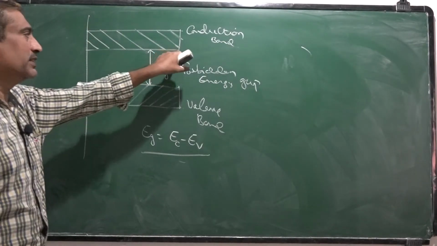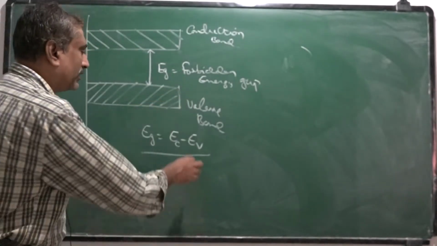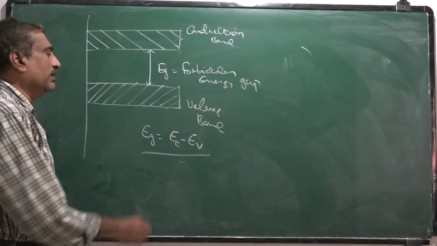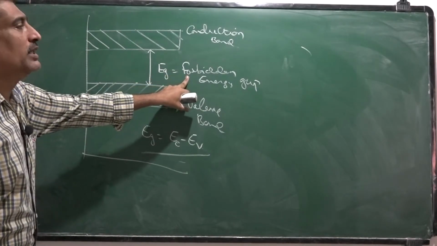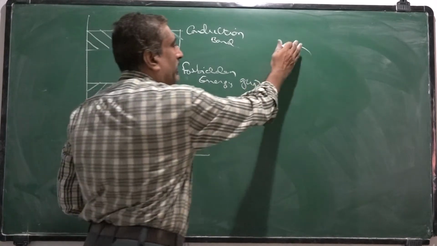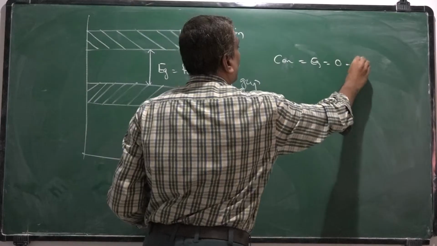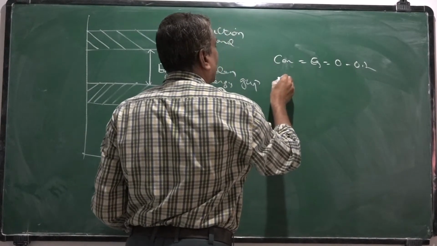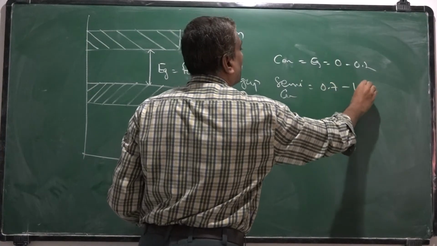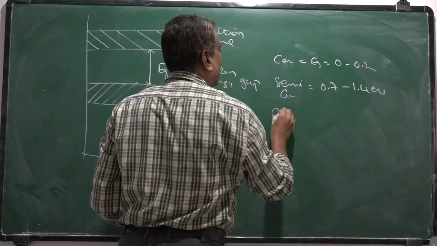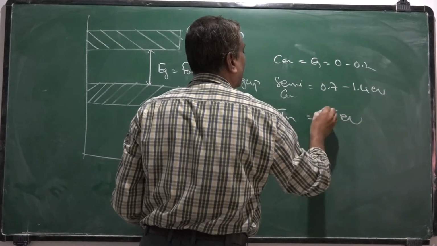That means the energy difference between the lowest level of the conduction band and the highest level of the valence band is called the forbidden energy gap. Based on this gap, conductors have an EG value of 0 to 0.2 electron volt, semiconductors about 0.7 to 1.4 electron volt, and insulators greater than 5 electron volt.